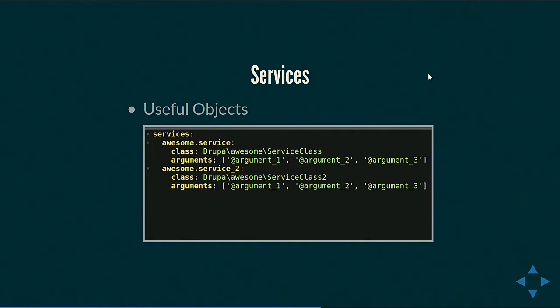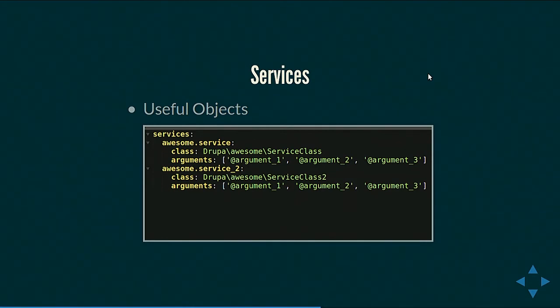So in this case, a database object will be a service. It's still a simple object, but that's what Symfony and now Drupal 8 calls it. And if you're writing a module in Drupal 8, you'll be creating various objects in various PHP files. If you want those objects to be available throughout your application, you can register them as a service in this services.yml file. This is the syntax for it.